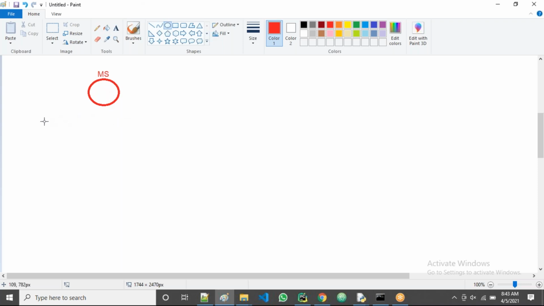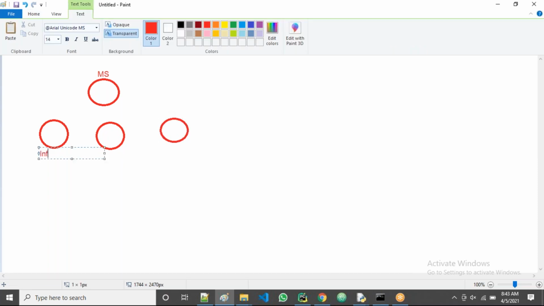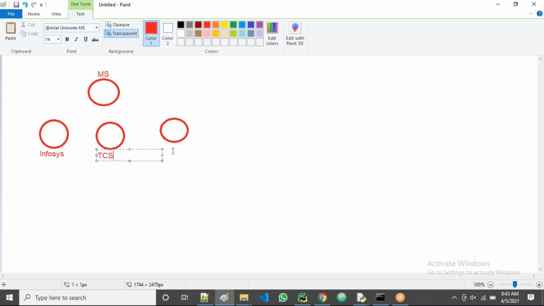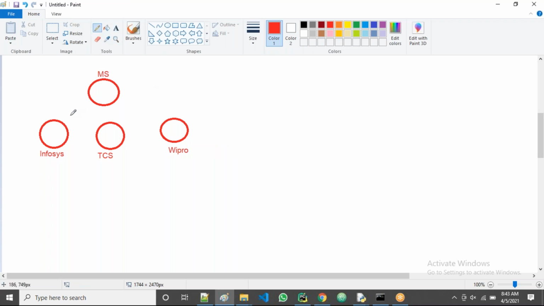Suppose Infosys is going for the bidding to take the project from Microsoft, and TCS is going, and suppose Wipro is also going to take the project from Microsoft. Let's take for example Infosys, then TCS, and here, for example, Wipro, like this. So now they know that